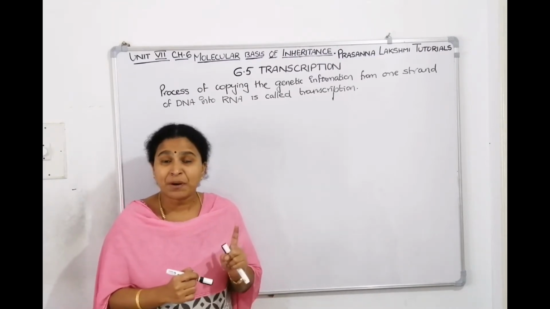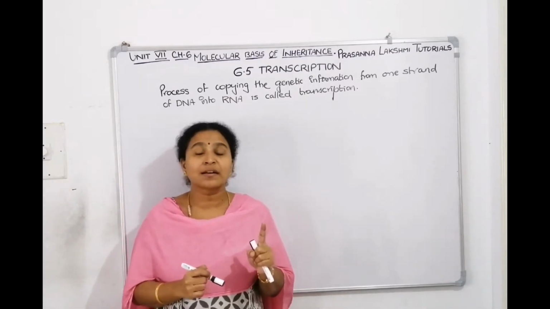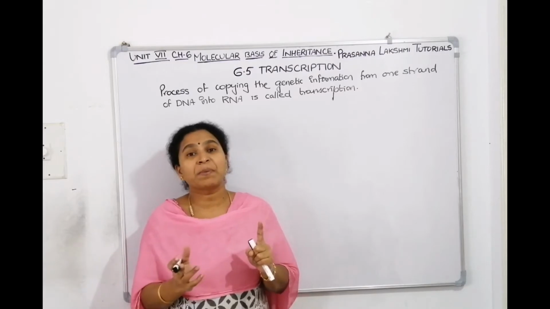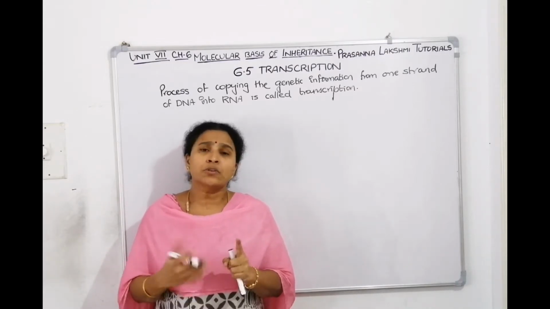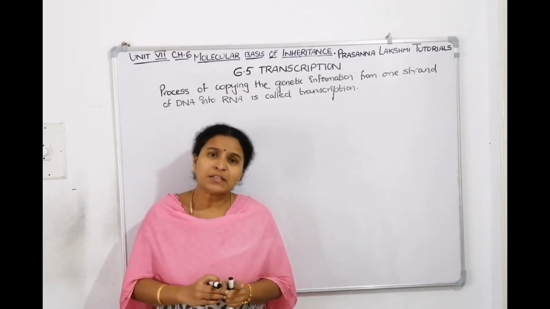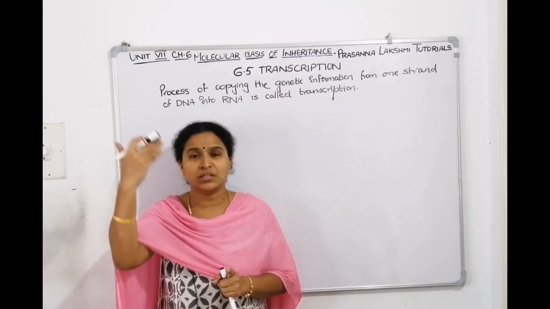What is the main principle behind transcription? Watson and Crick told that the principle behind replication is semi-conservative, base complementarity. So in transcription also, the principle is base complementarity only. Like if G is there, C will come; if C is there on DNA, G will come.